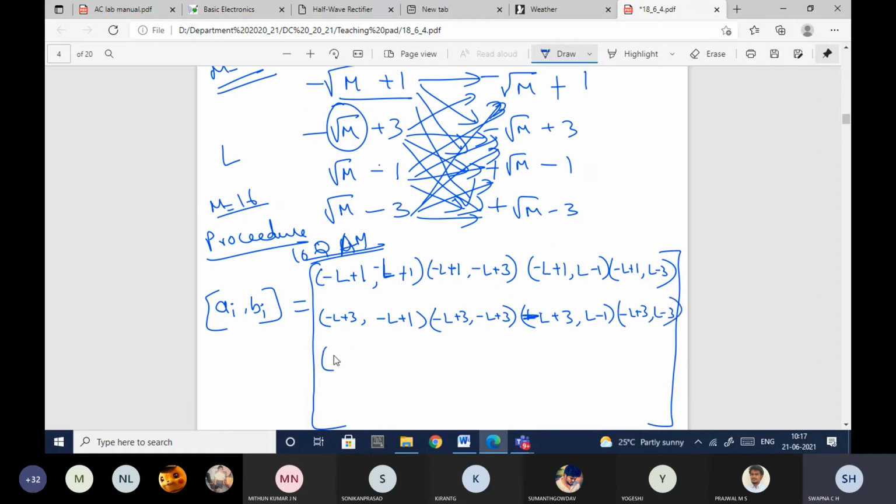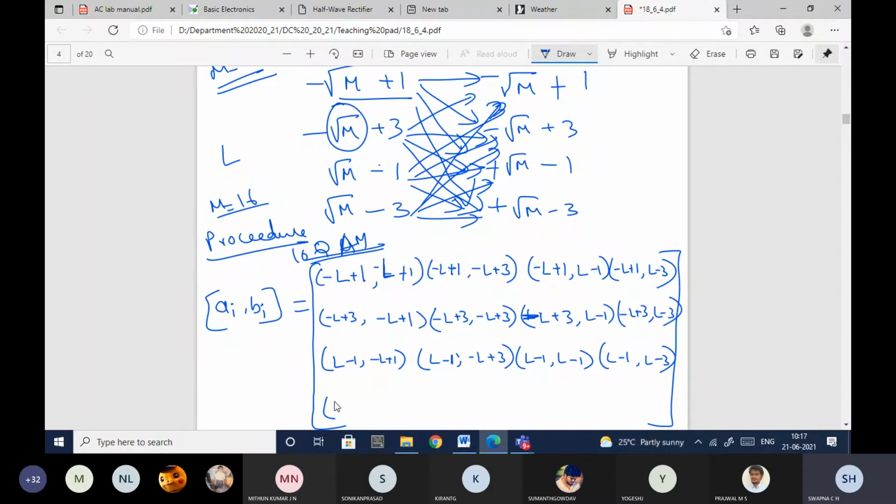Then root M minus 1: L minus 1, minus L plus 1, L minus 1, L minus 1. Next one is minus L plus 3, here L minus 1, L minus 1. Next one is L minus 1, L minus 3.